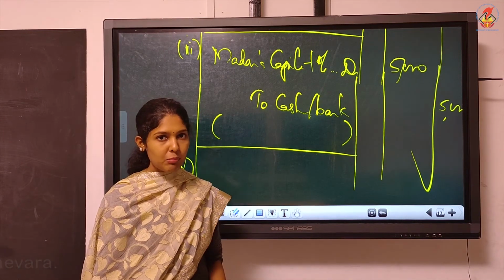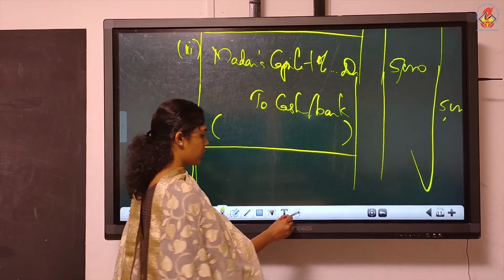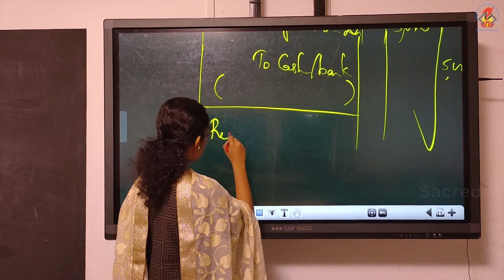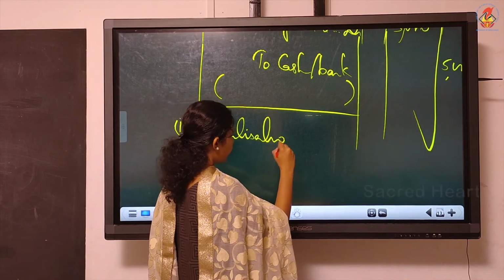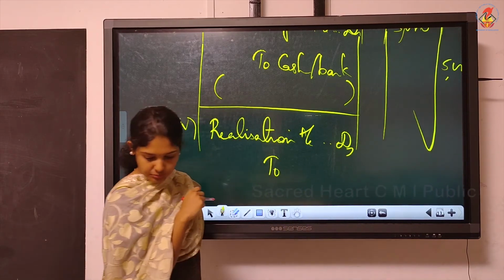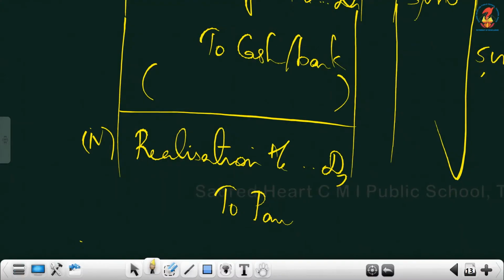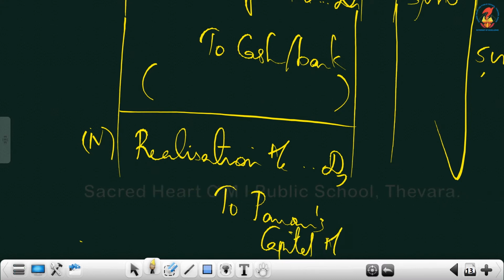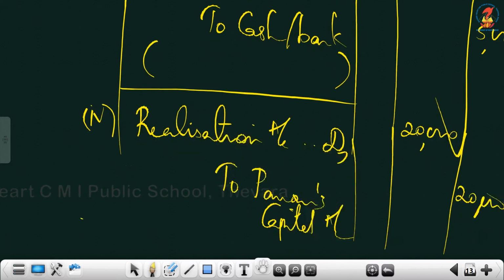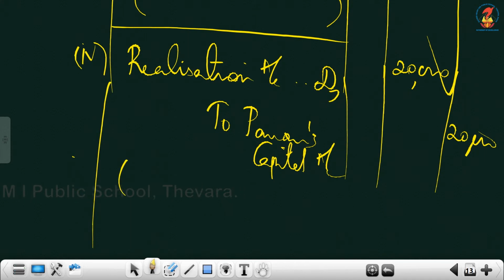That remuneration payable entry you remember, that entry you have to write now. So two entries will be there. Realization account debtor to Pavan, for the remuneration payable to that partner. Remuneration is 20,000. Write the narration and close.